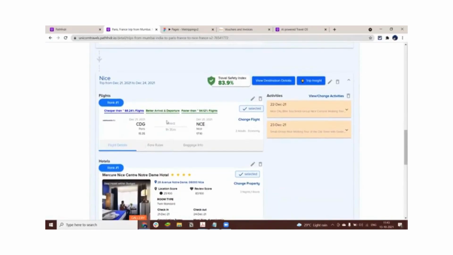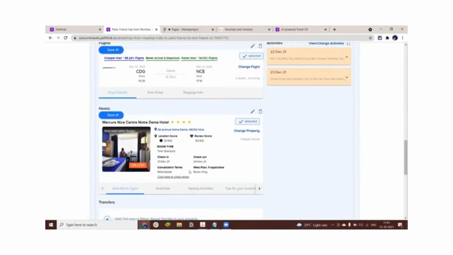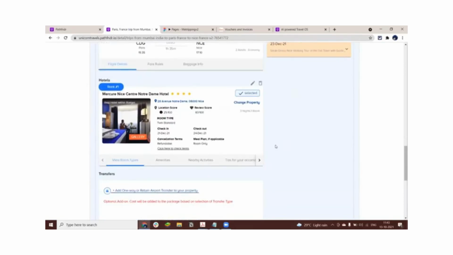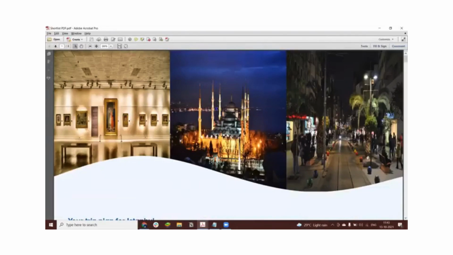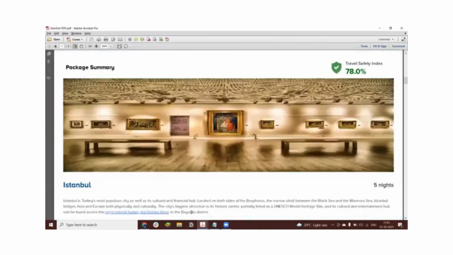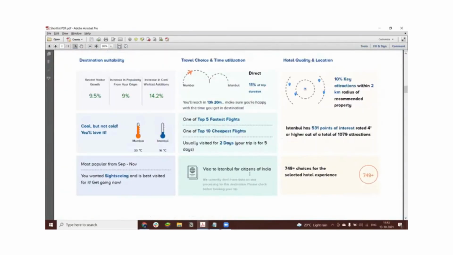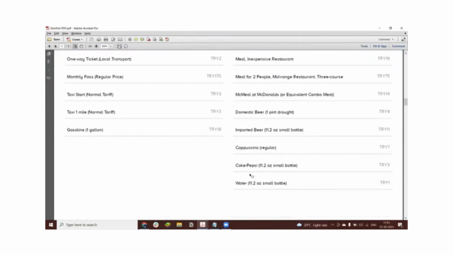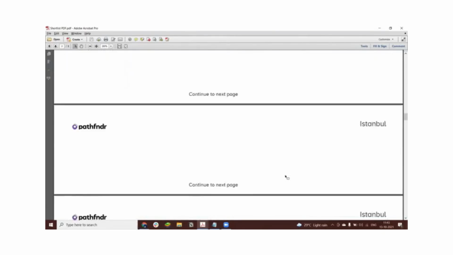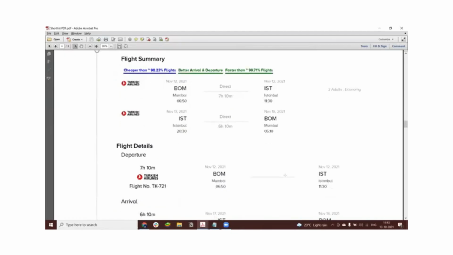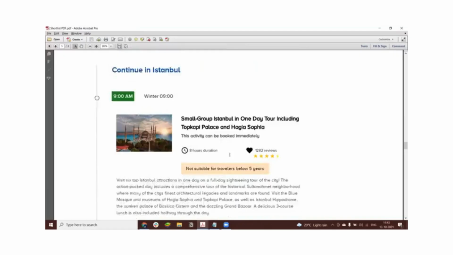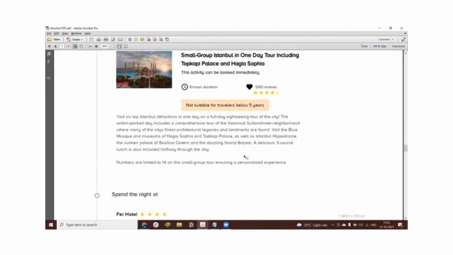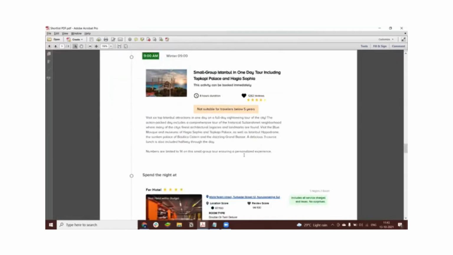So the system itself has gone ahead and recommended me the flight. The system has recommended what hotels to stay at and what activities to do. And I can email this entire itinerary to the customer in this beautiful PDF brochure format, which comes with the destination content. Why are we recommending that particular trip? The estimated expenses, food expenses, and the traveling expenses within that destination. Your travel summary, with your flight details, your baggage details, your hotels, your day-wise activity, along with the activity description for that particular day.